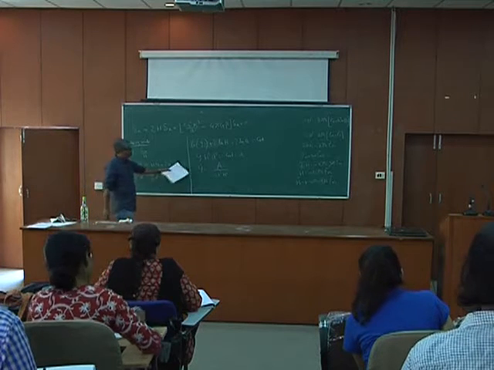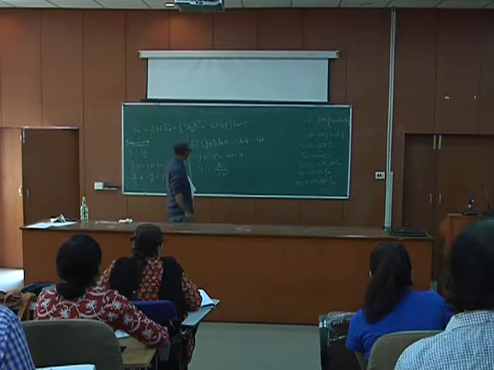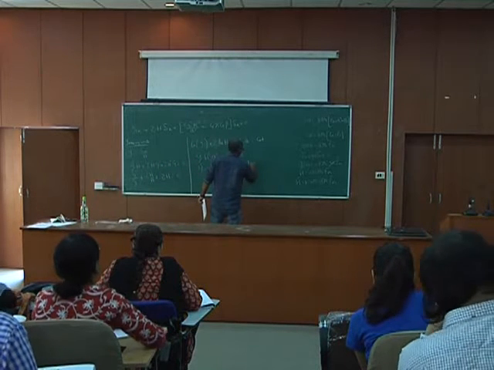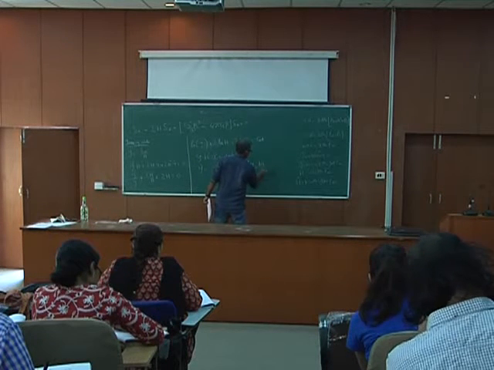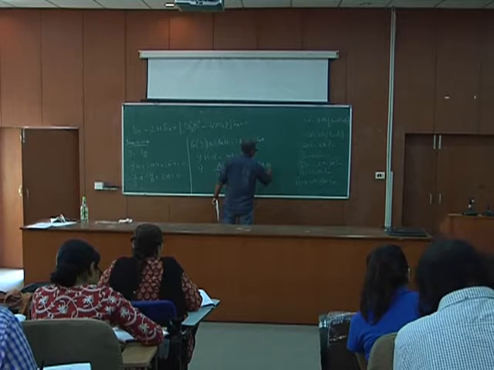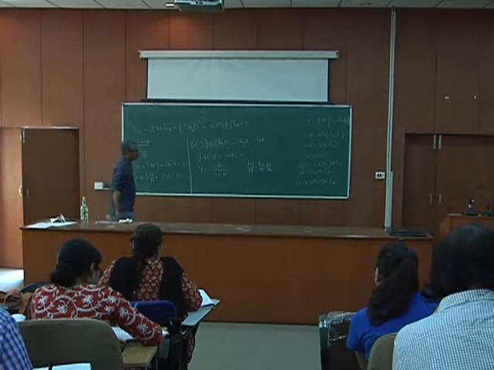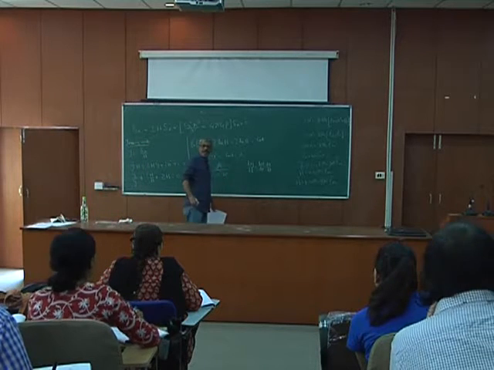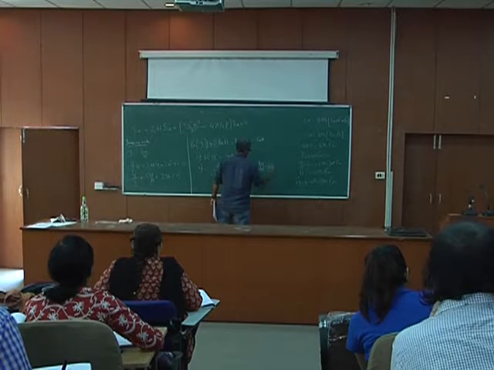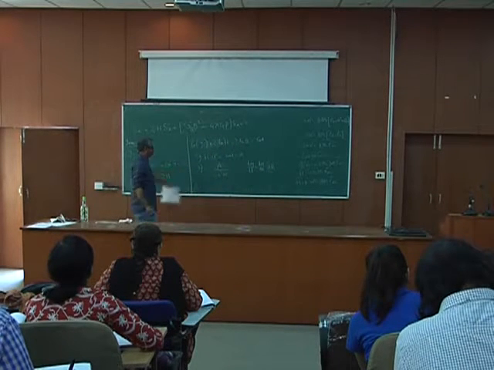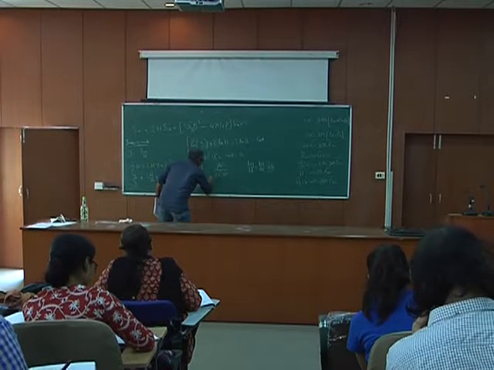Now I can change the variable from t to, let's say, a, so I can always do that. d/dt means dy/dt is dy/dA into dA/dt, fine, that I can do. So dA/dt is ȧ, which is a into h, so I put it over here, and what I get from here is that dy/dA is 1 by a cube h cube.